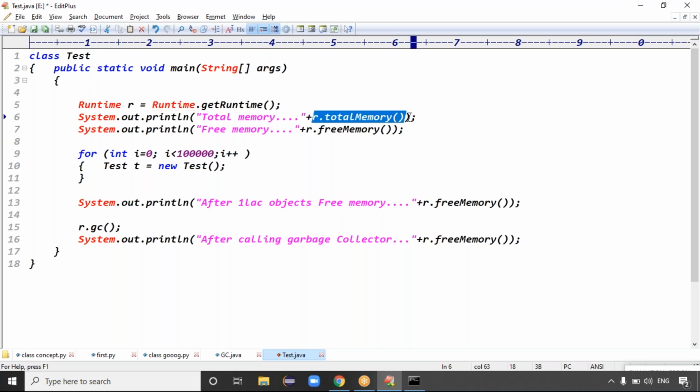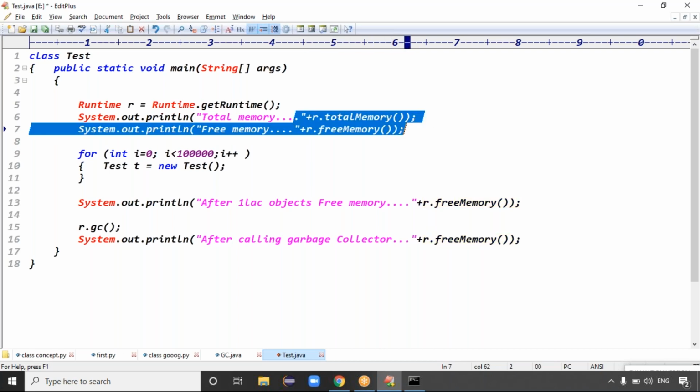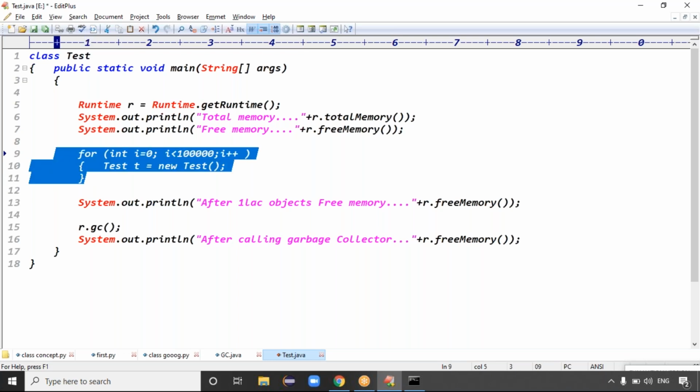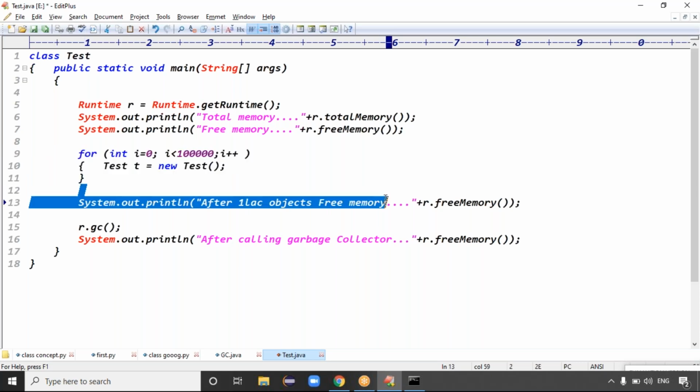Using the Runtime class, we can interact with the memories also. r.totalMemory is how much, and r.freeMemory is how much? How much total memory is there, and how much free memory is there? I'm creating almost 1 lakh objects. After creating 1 lakh objects, how much is the free memory?